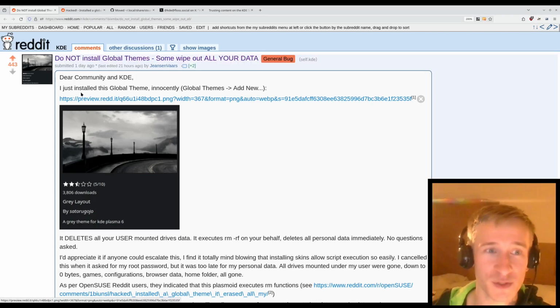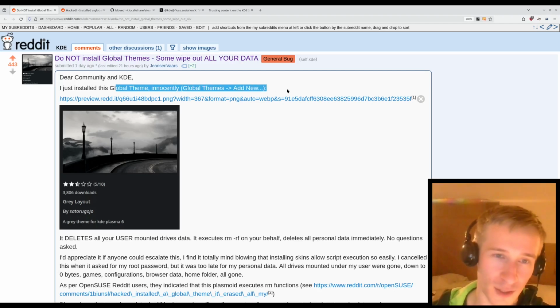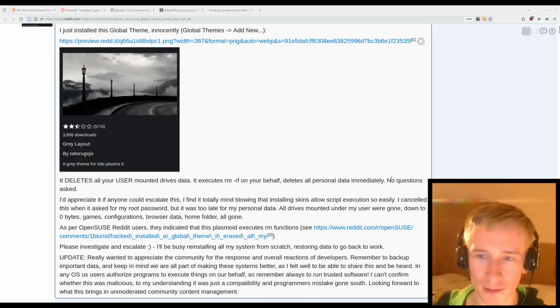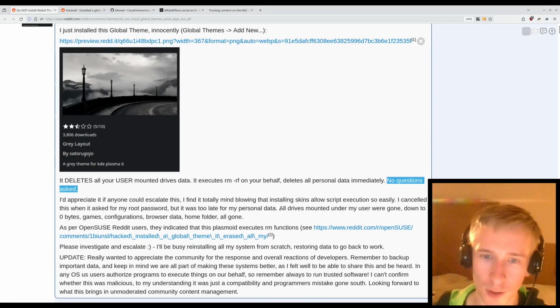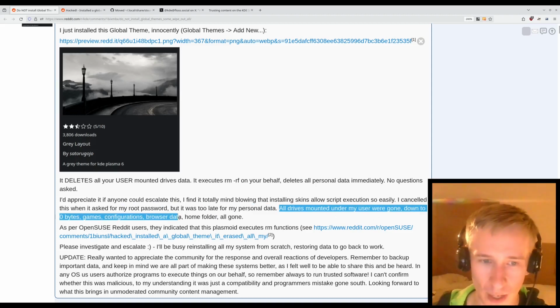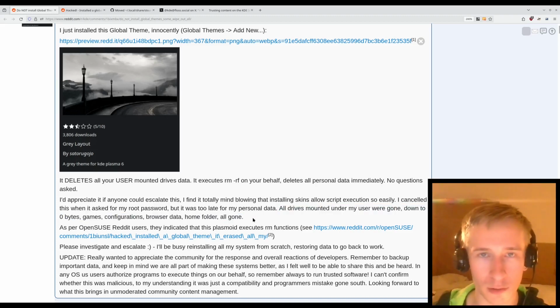So this user just installed this global theme through the Global Themes Add New menu under KDE. It deleted all of their data. No questions asked. All drives mounted under my user were gone, down to 0 bytes. Games, configurations, browser data, home folder, all gone. So what happened here? How is this possible?